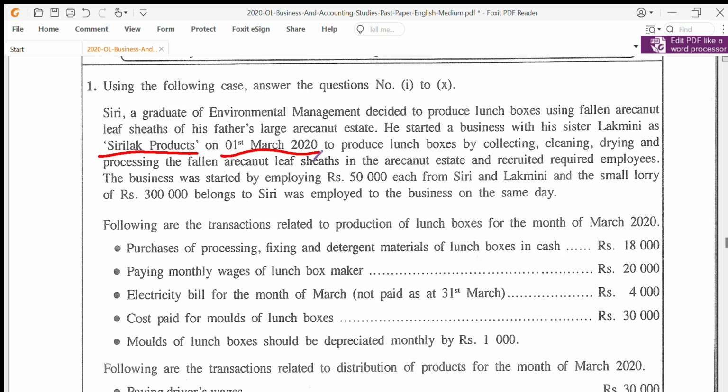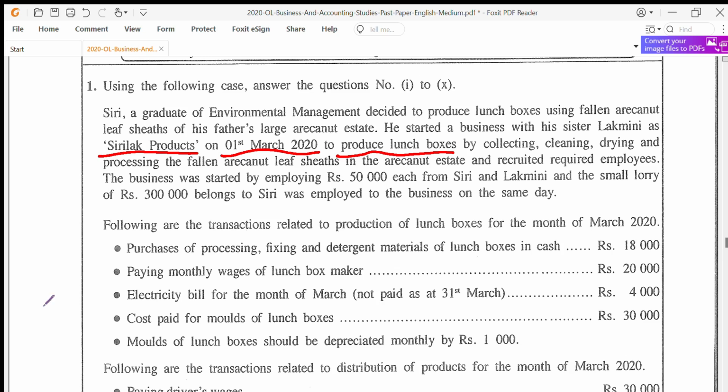So their business is to produce, you can see here, is to produce lunch boxes. Okay, now to produce lunch boxes there is a manufacturing process. They have specified it here: collecting, cleaning, drying, processing. All that entire process is done through Siri Lak Products, and now they have hired required employees as well.